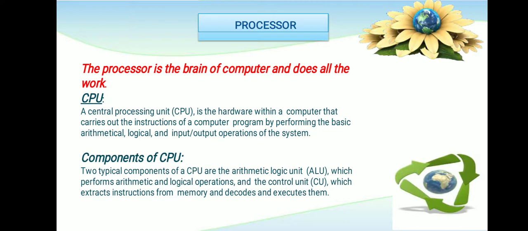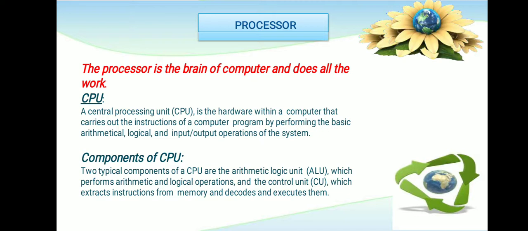What is CPU? CPU stands for Central Processing Unit. It is the hardware within the computer that carries out the instructions of a computer program by performing the basic arithmetical, logical and input-output operations of the system. Now we look at the components of the CPU: what the CPU is actually doing, what the things inside the CPU are and how they are working.